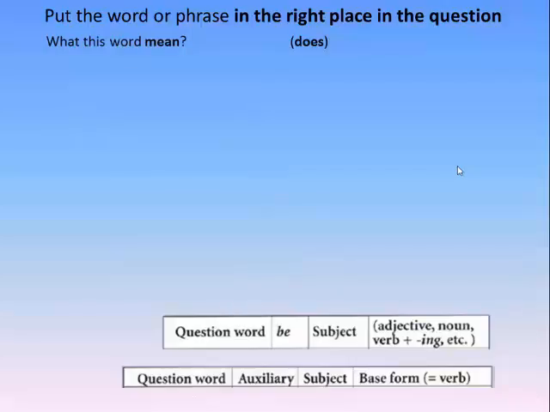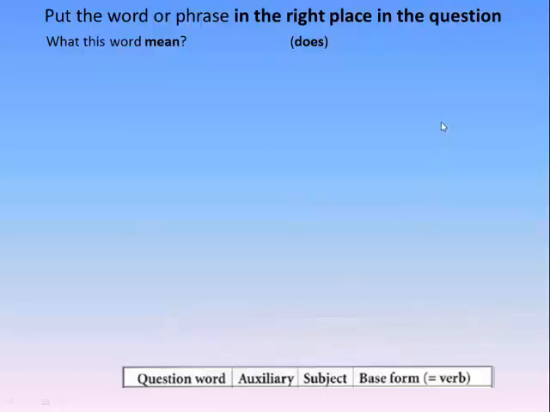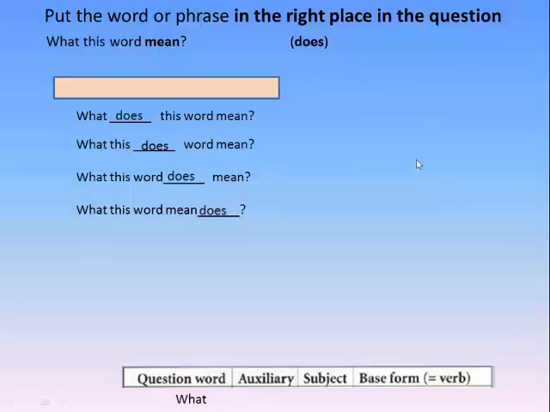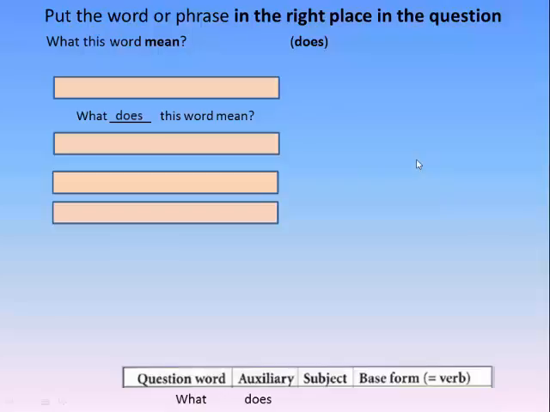What this word mean? Does. So does is my auxiliary. Mean is a base form. And my options. Question word first. Yes, I have a question word. What? Then the auxiliary. Does. What does this word mean?